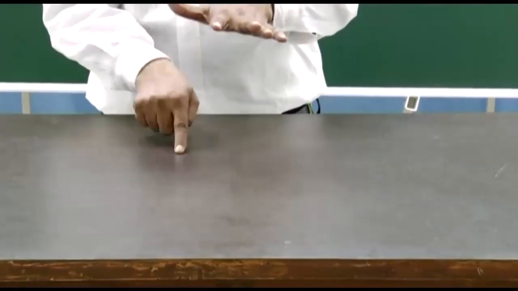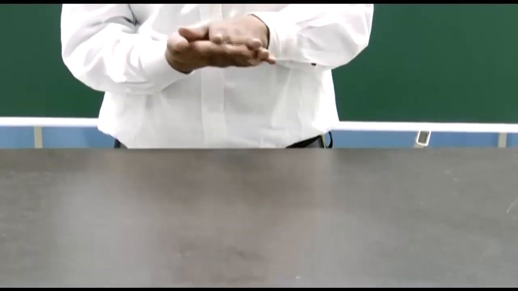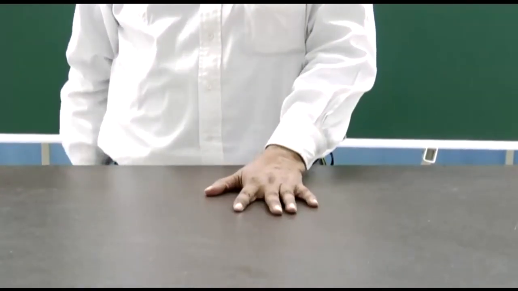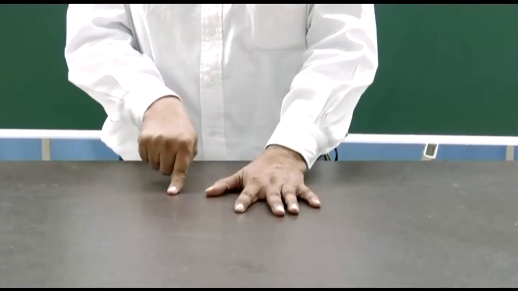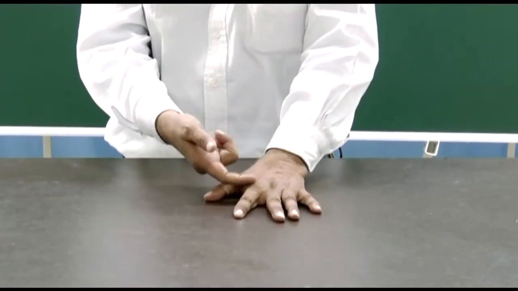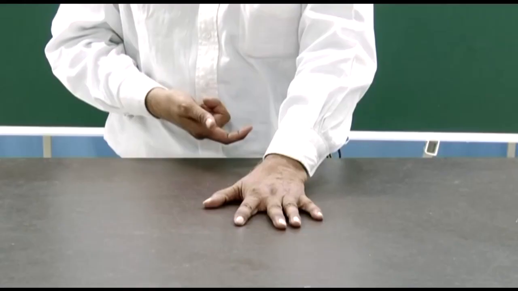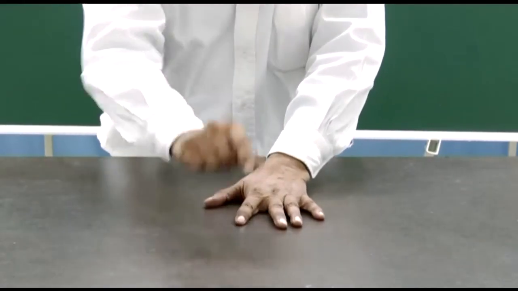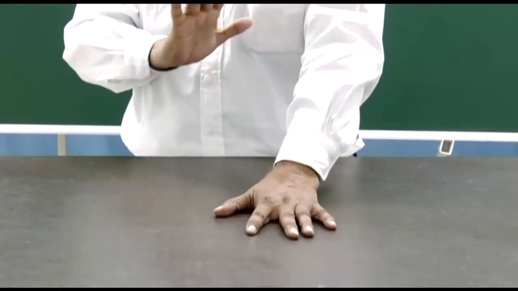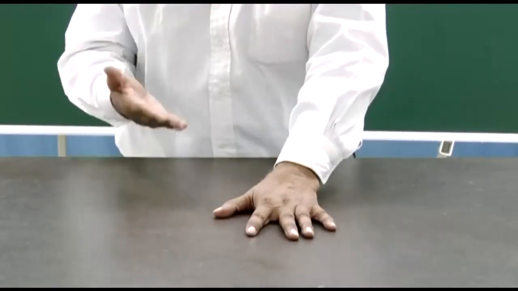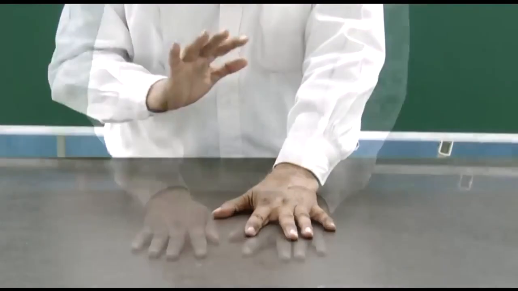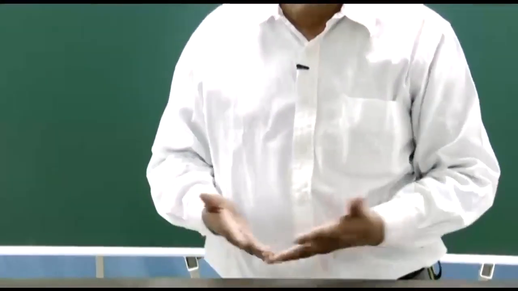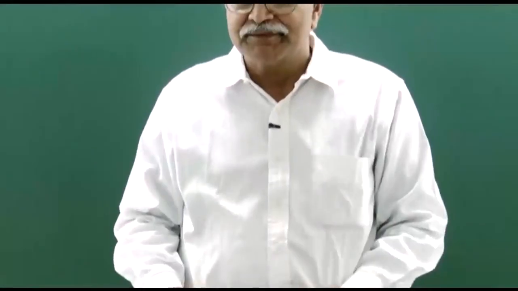So, the two surfaces are in contact, this surface here and this surface here, and as I move, the surface of the table exerts a force on my hand in the backward direction and the hand exerts a force on the table in the forward direction. So, this is the frictional force which opposes relative slipping. Any two things, when they are in contact, they can exert this kind of friction.